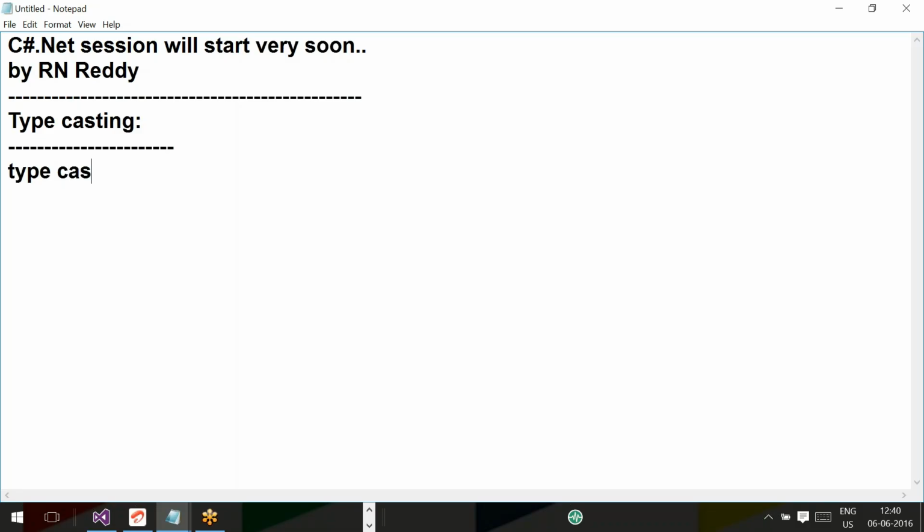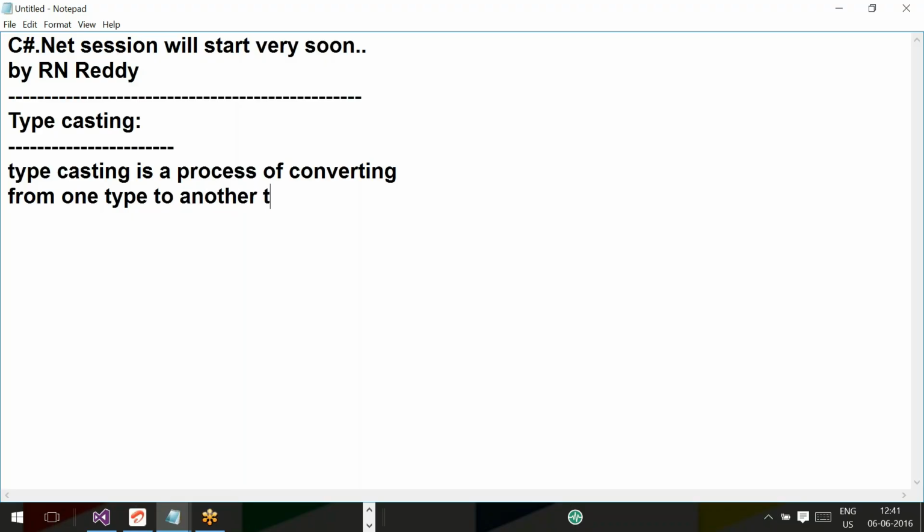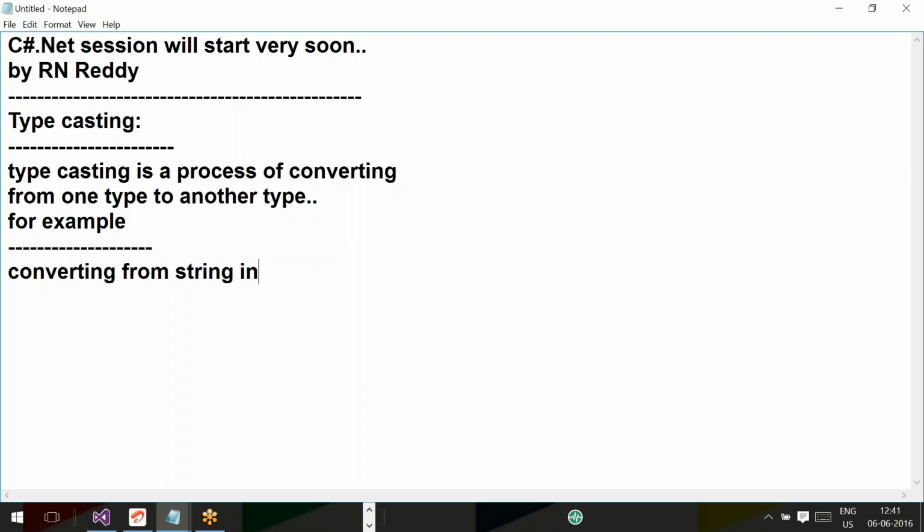Typecasting is a process of converting from one type to another type. You want to convert from one type to another type. For example, converting from string to int and so on.